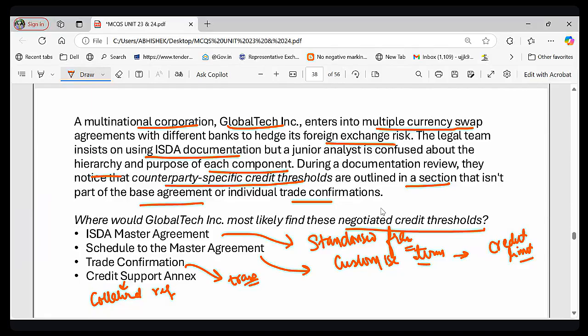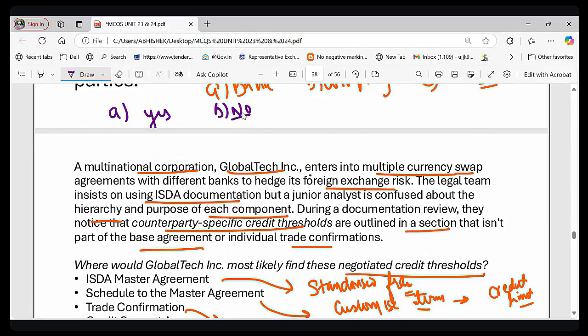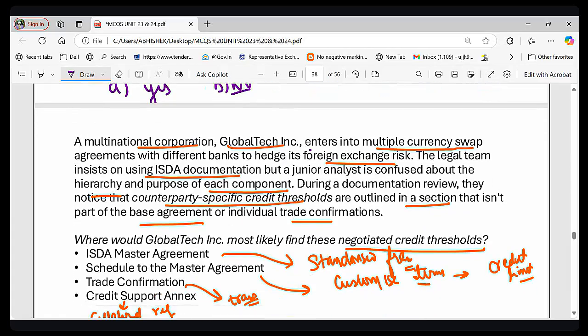So please let me ask you a question. Do you think that ISDA master agreement should be customized for each deal? Yes or no? What do you think? Yes or no? Yes, a schedule to master agreement is the correct answer. Very good. Now, obviously no, right? Master agreement remains standardized. You cannot customize it per deal, right? We can't customize it. So that is where customizable terms come in.